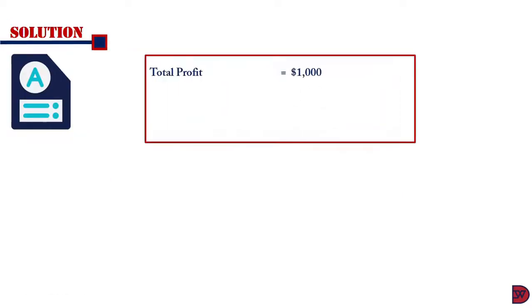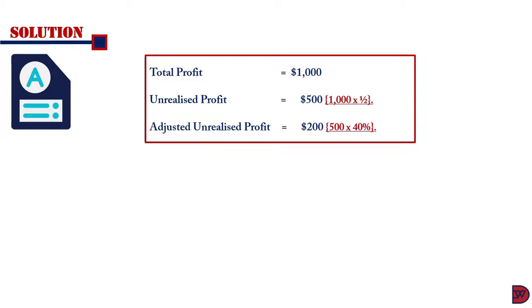For the solution, the total profit in the transaction is $1,000 as stated in the question. Then the unrealized profit, that is the profit on the amount unsold, is $500. The question stated that half of the inventory was unsold, so we just find half of the total profit. Then the amount necessary to be adjusted is $200. So what we do is find the percentage of the parent, that is Preston, in the associate Austin. Then we apply it to the unrealized profit. Preston has 40% of the share capital of Austin. So when we find 40% of the unrealized profit, it will be $200. That is what we are going to adjust.